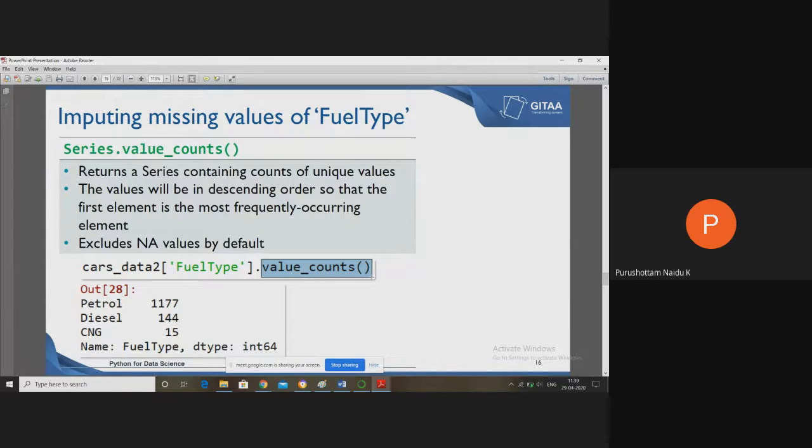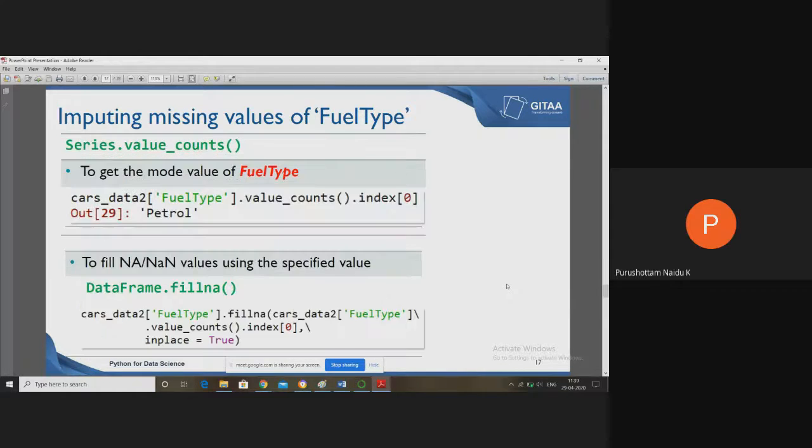Fuel type is the column, and its values are petrol, diesel, CNG. Petrol contains 1177, diesel 144, CNG 15. Out of all these, the majority is petrol, so we replace the missing values with petrol.